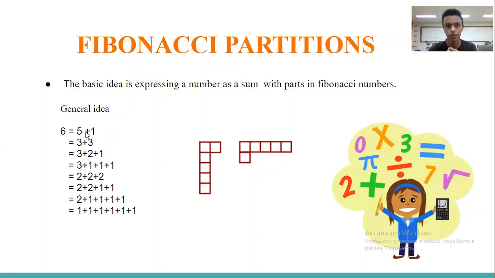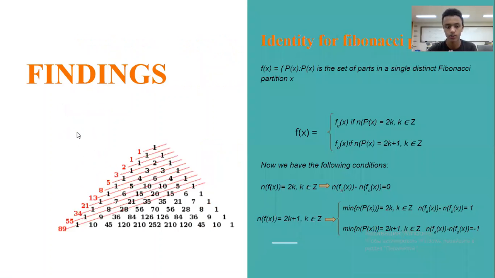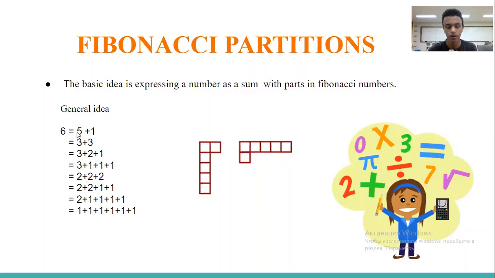But 6 cannot be a Fibonacci partition of 6, since 6 is not a Fibonacci number. So 3 plus 1 plus 1 plus 1, and 3 plus 2 plus 1 are all Fibonacci partitions. If we count this number of partitions, then it gives us the number of partitions of a given number with Fibonacci parts.